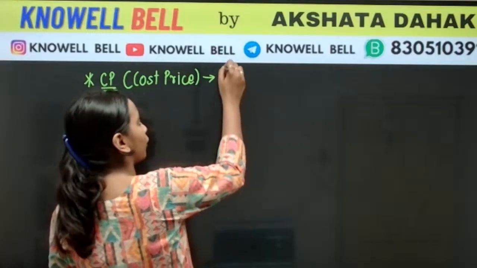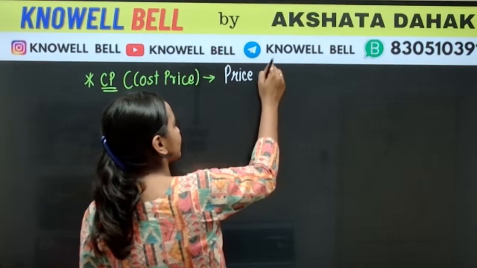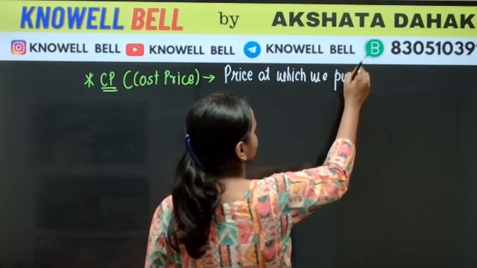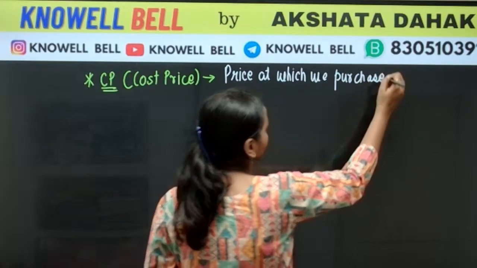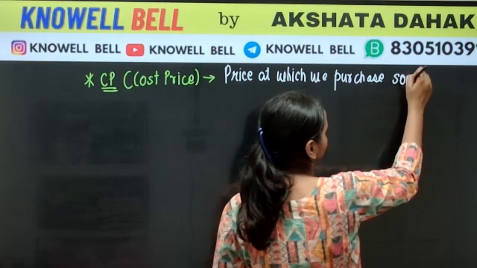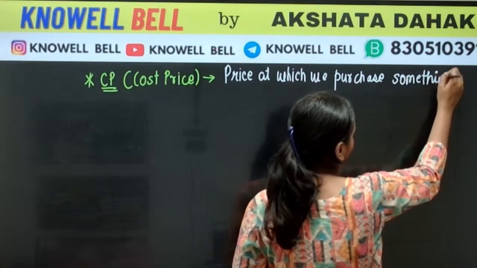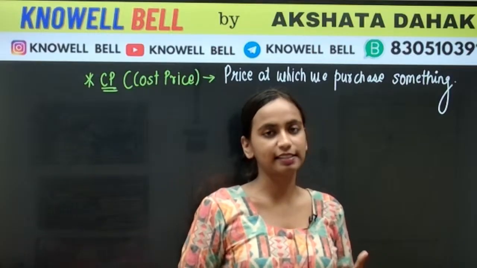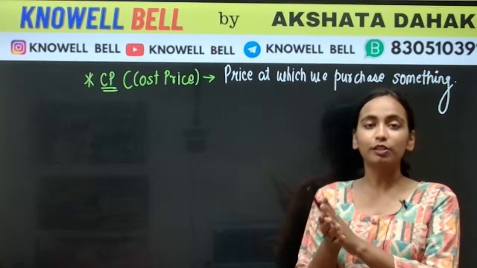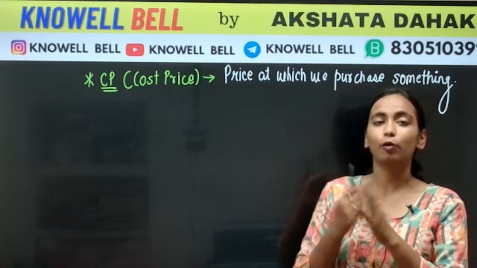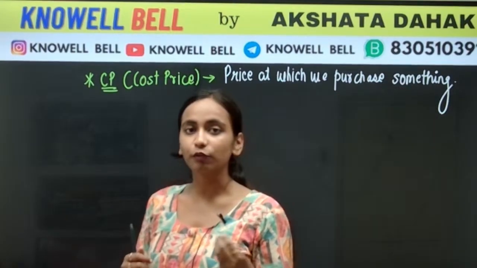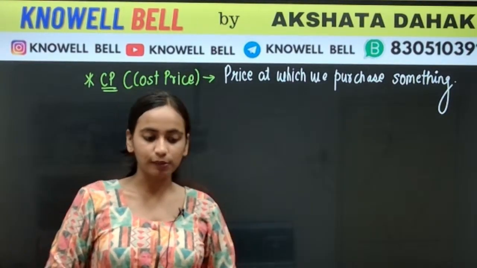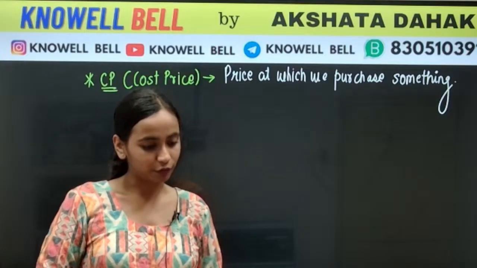Now what is the meaning of cost price? Cost price means the price at which we purchase something. Cost price is that price at which we purchase any article. Let us say I purchase this pen for 20 rupees. So what is going to be the cost price? The cost price of this will be 20 rupees. The price at which we are purchasing something, we call it cost price.